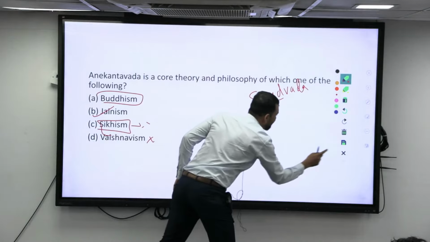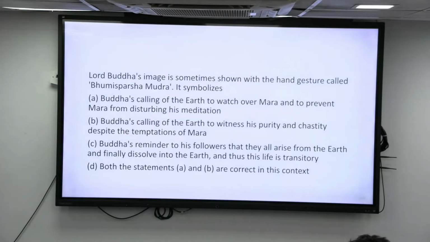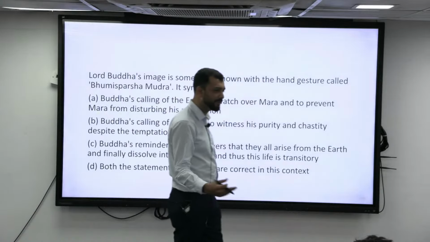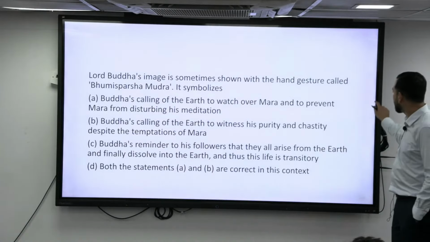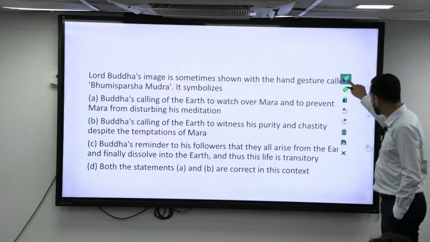Alright. Next. Lord Buddha is sometimes shown with the hand gesture called Bhumisparsha Mudra. He is showing to the earth. That is Bhumisparsha Mudra. Now what is the meaning of this Bhumisparsha Mudra?